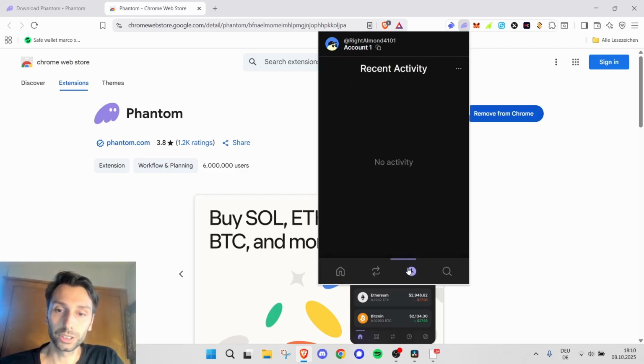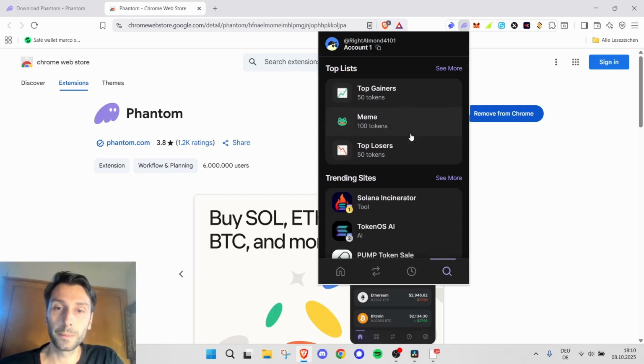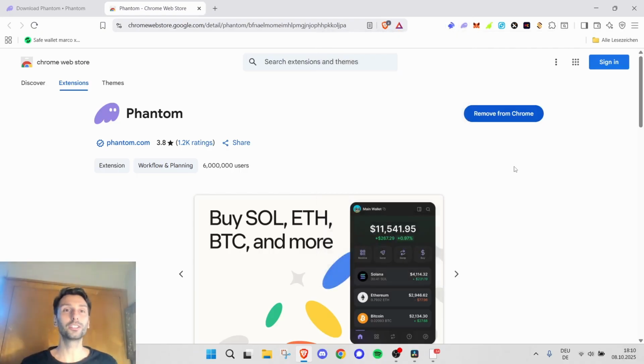You have your wallet history here. You can look at certain dApps and tokens here. And that's basically it, right? That's it for the wallet introduction.